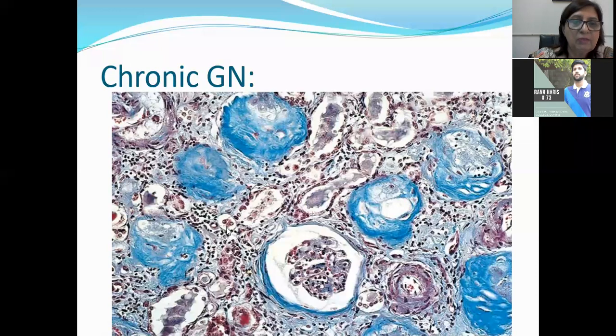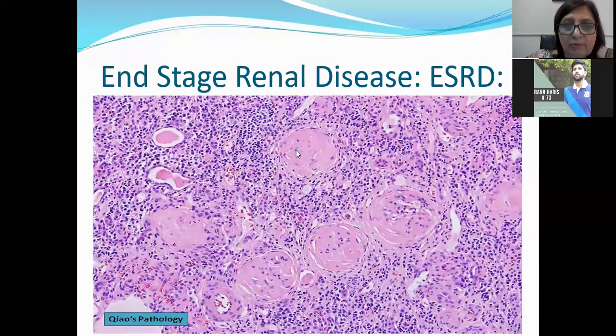In between, in the interstitium, you can see chronic inflammatory infiltrate, which is composed of lymphocytes. It is again an end-stage renal disease slide. This is a glomerulus which has totally become acellular. Pinkish material is seen instead of the normal capillary loops. Here you can see a few patent capillary loops, but the rest of the glomeruli show glomerulosclerosis. All these are sclerosed glomeruli. Only a few tubules are present. Otherwise, the interstitium has fibrosis and chronic inflammatory infiltrate. This is end-stage renal disease. This picture can be your OSPE slide as well.